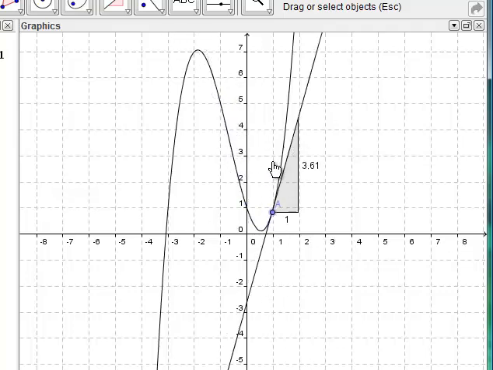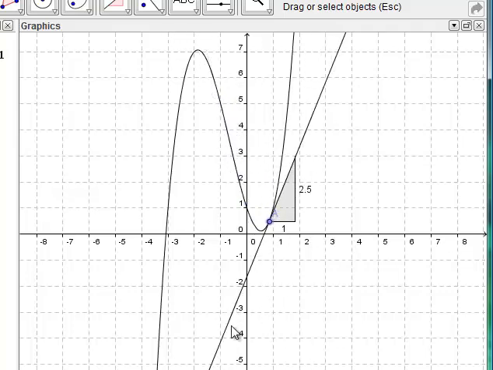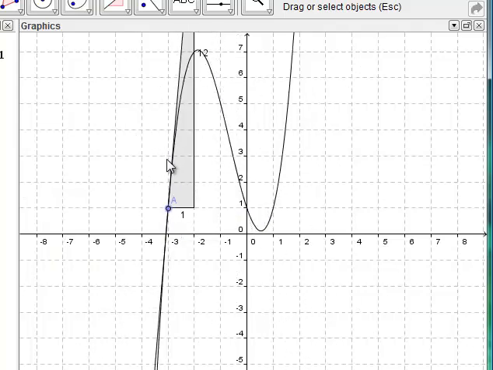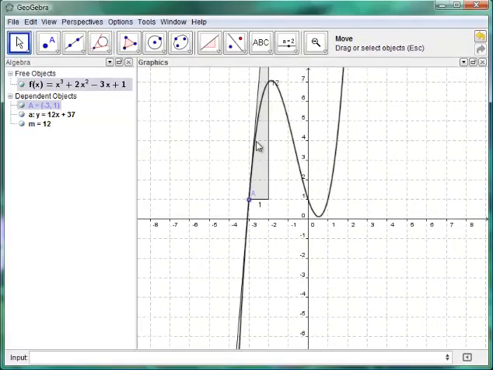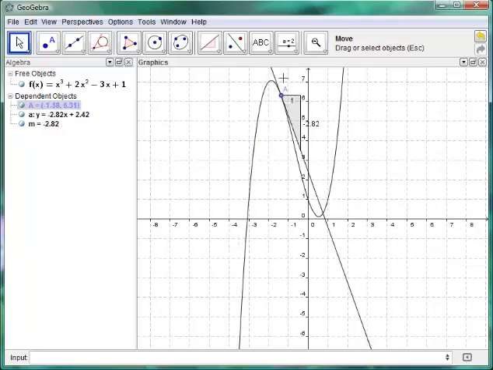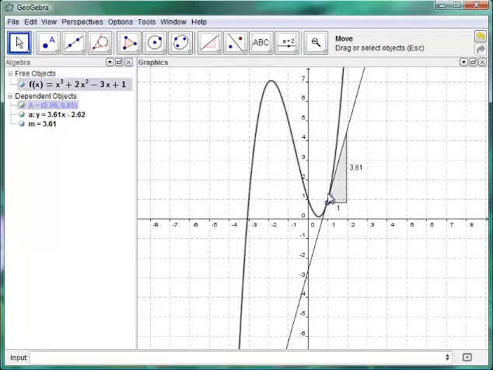And then again, the function goes back up, and the tangent lines go back up. So if the derivative, which is the slope of the tangent line, is positive, the function must be increasing. As soon as that derivative turns negative, that means the tangent line is facing down. That implies that the function is going down. The function is decreasing, and vice versa.